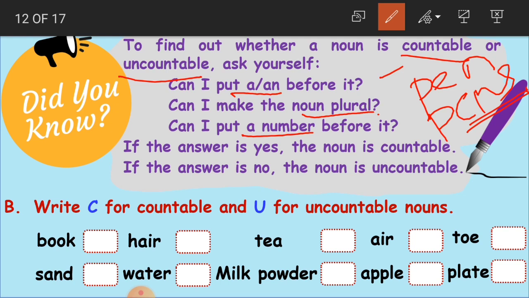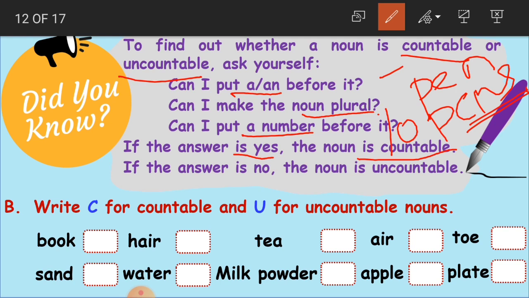For this pen, I want to say there are 10 pens. So we can write like that. Yes, there are 10 pens. So we are able to put a number before it. So for all these questions, a or an, plural noun, number: if I can do these, then this noun is a countable noun.